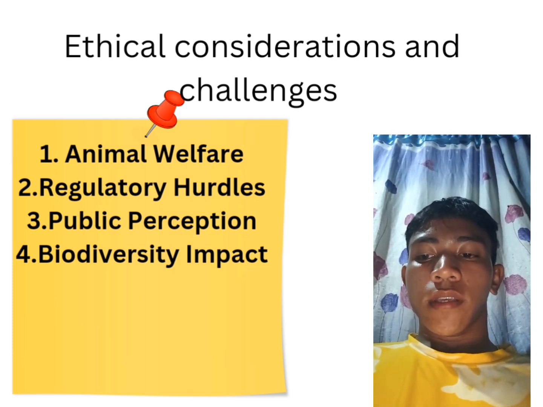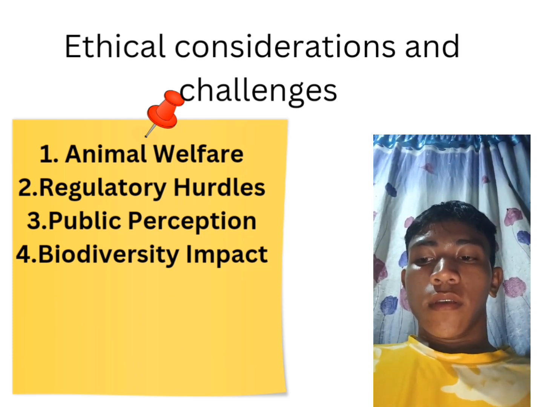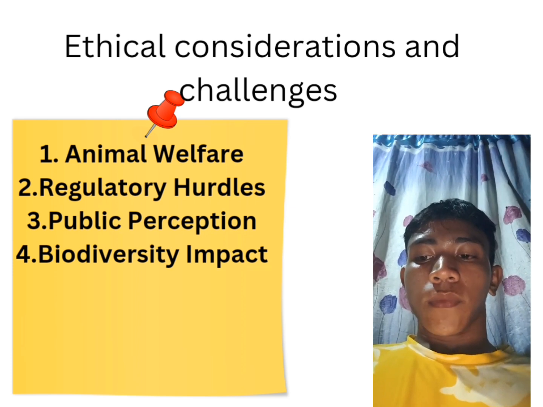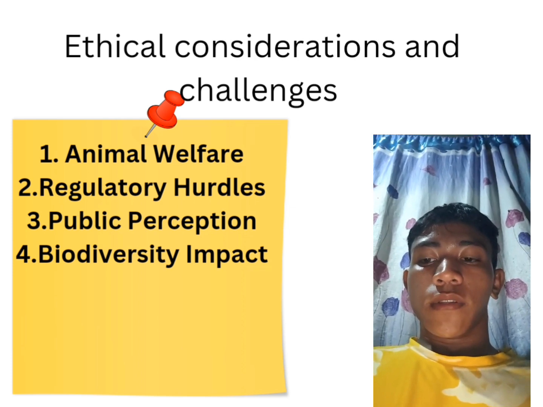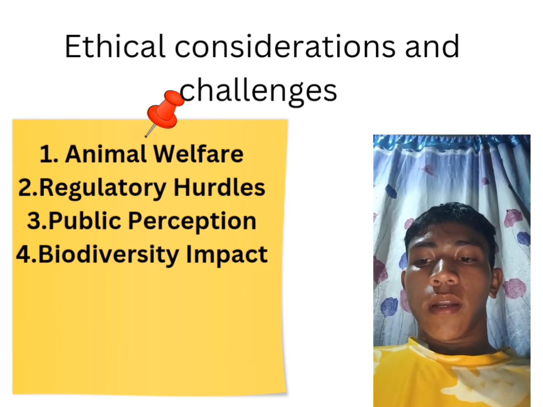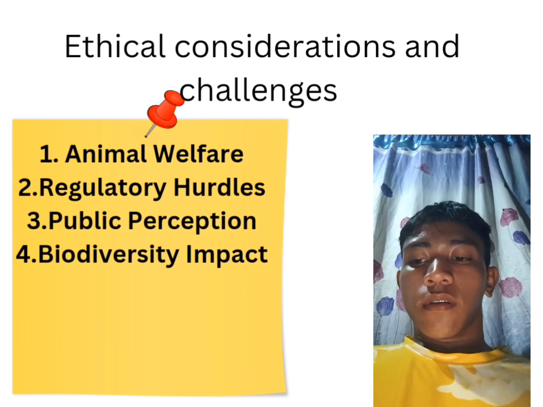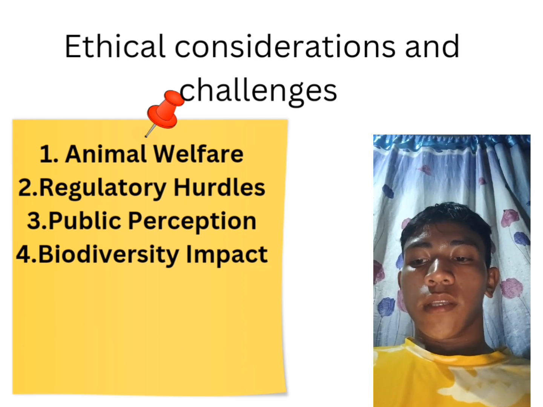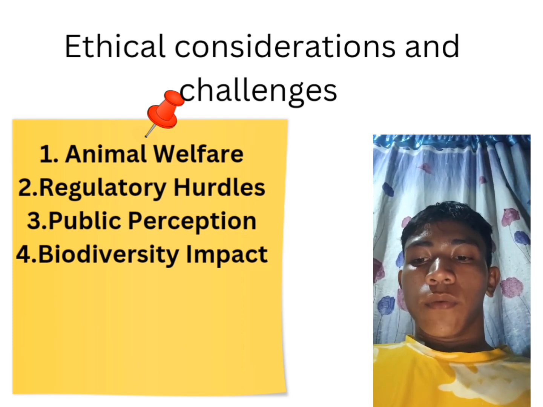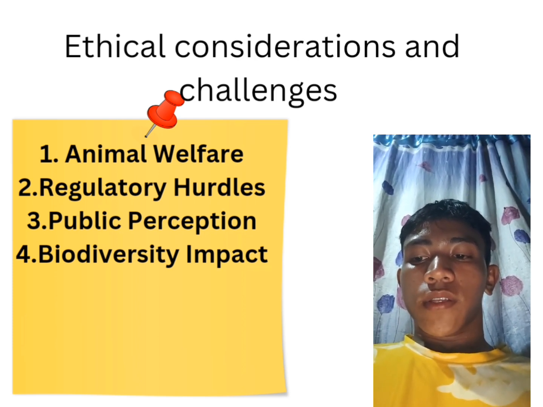Animal welfare: genetic modifications may lead to unintended consequences affecting animal health and behavior. Regulatory hurdles: strict guidelines govern the development and use of genetically modified organisms, which can slow down research.